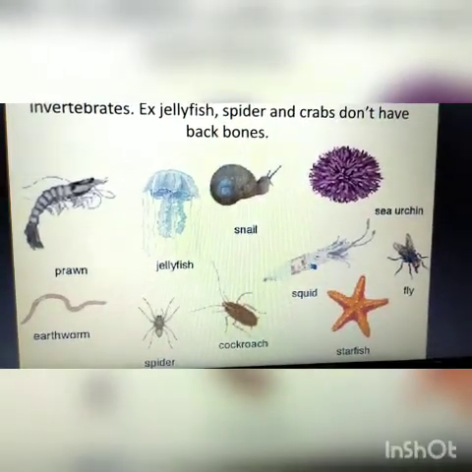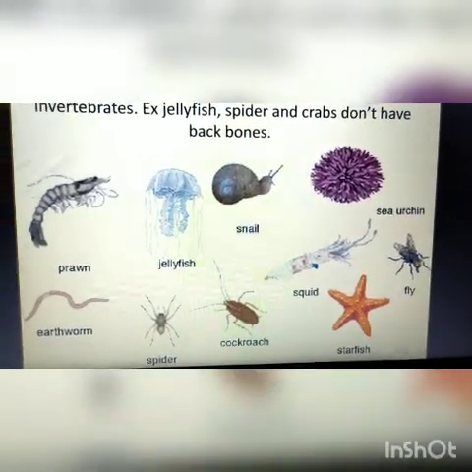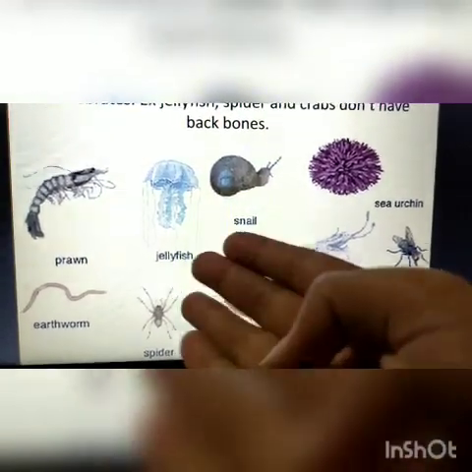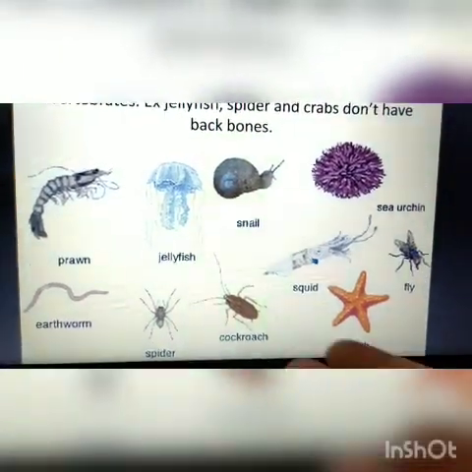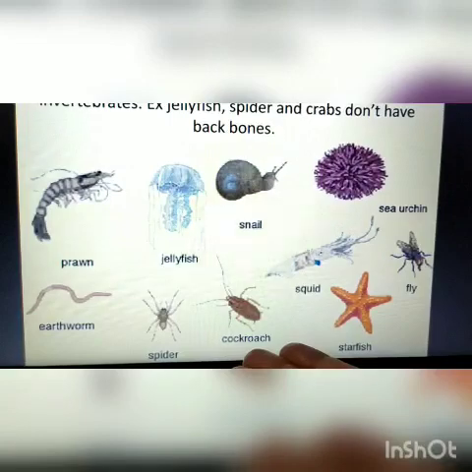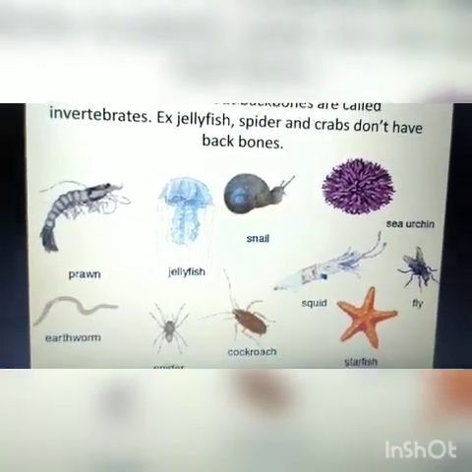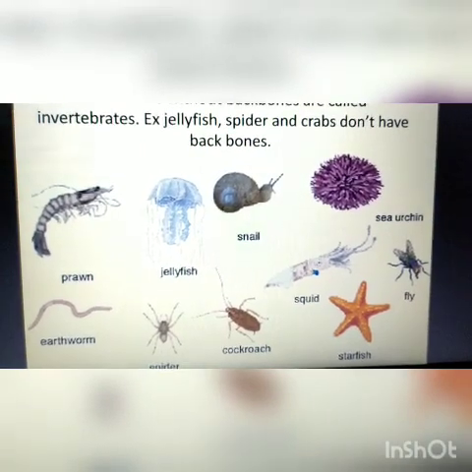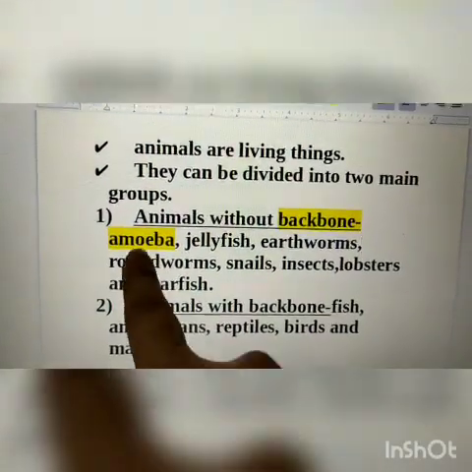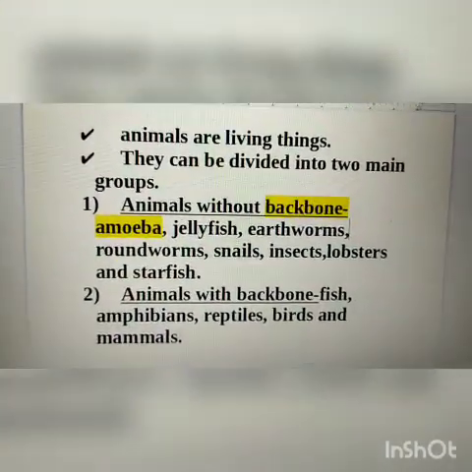You may have seen or you may know about starfish, jellyfish, snail, cockroach, that is an insect, spider, earthworm, prawn, fly, etc. But this word amoeba is new for you.